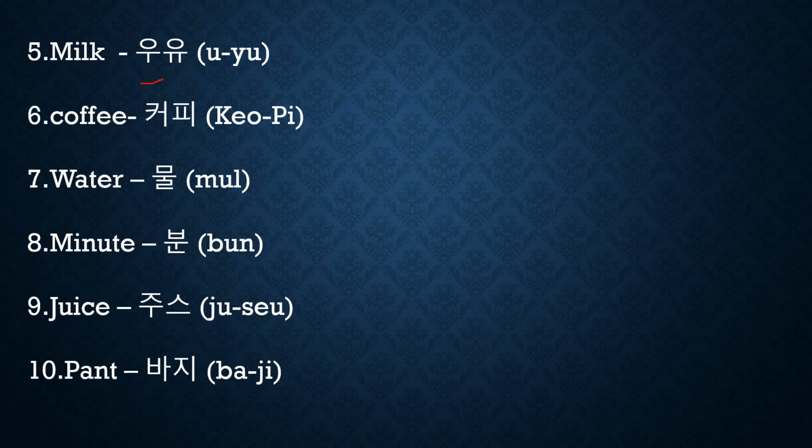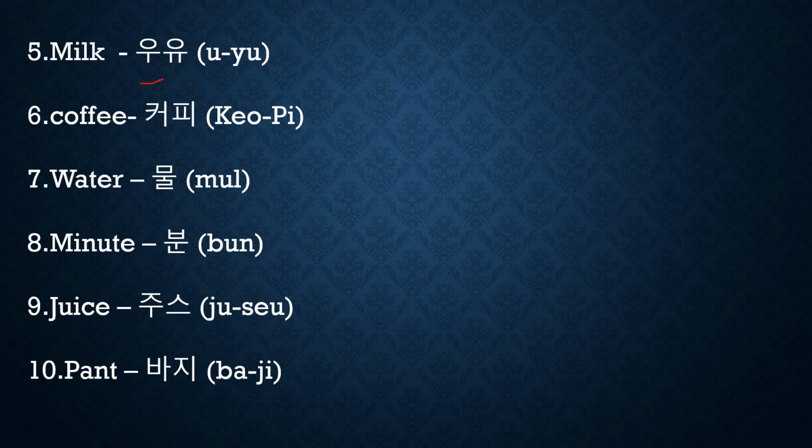Minute. What is minute? Bun. CVC combination, last consonant will go down. Juice. Both in English and Korean, the words are the same. Juice in Korean is jusu. Ju is one syllable, su is one syllable. Consonant followed by horizontal vowel, it will go down.